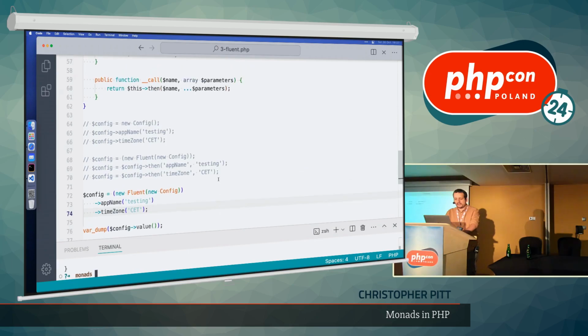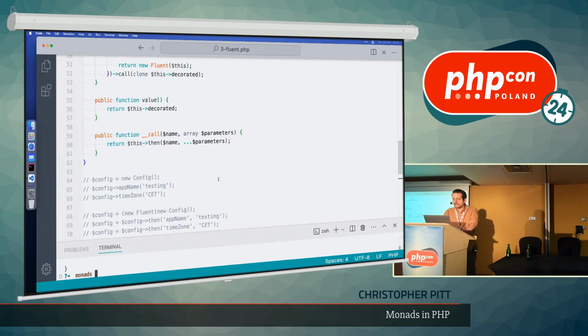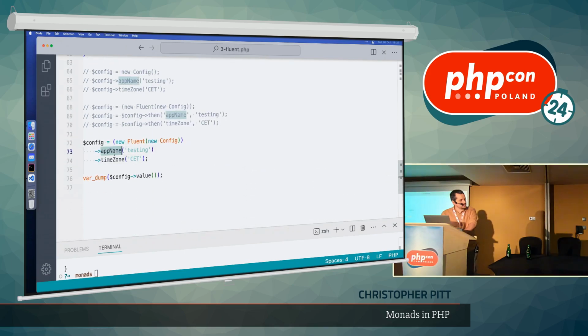Yay. Okay, we've now made our Fluent monad, and we can decorate any class that has any properties that we want to set with special getter setter things that I like, but without having to modify this original class very much. We could also use this for classes in third-party code that we can't modify or patch, and that lets us follow a same pattern in our code without modifying the original classes. I think that's kind of handy.